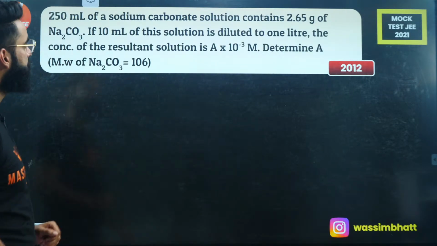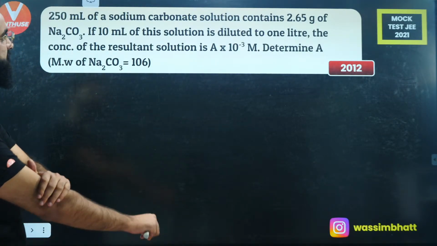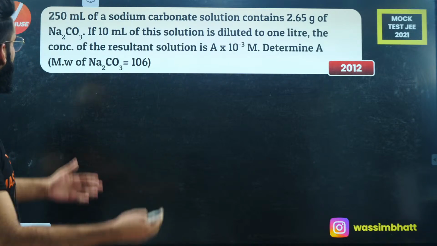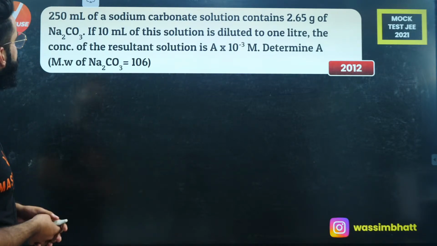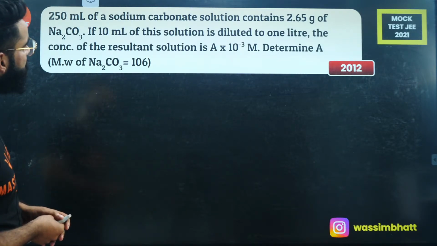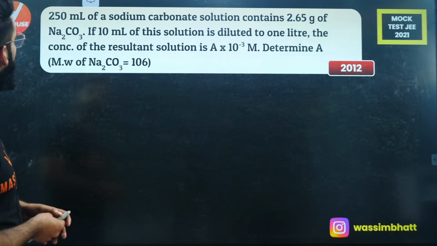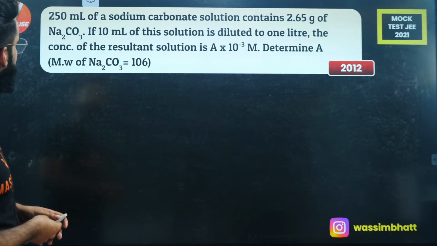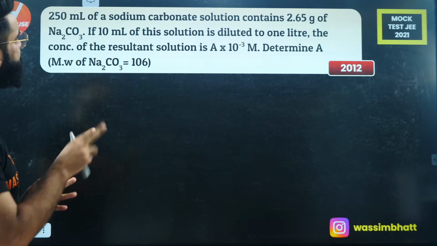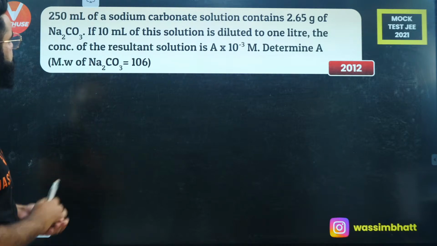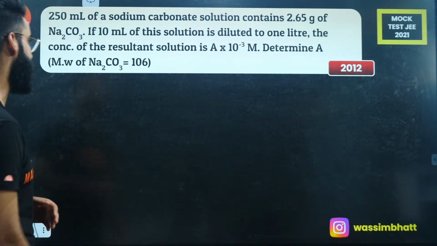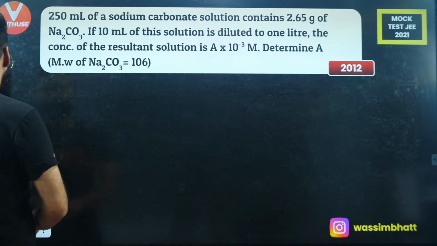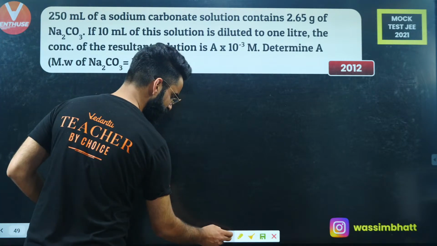Okay, so one more question. The question was asked in 2012. 250 ml of sodium carbonate solution contains 2.65 grams of sodium carbonate. If 10 ml of this solution is diluted to 1 liter, the concentration of the resulting solution is... The question is based on the molarity of dilution, right? See guys, how this sort of equation is solved.